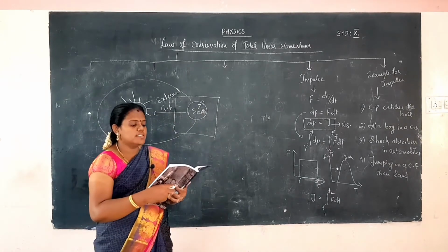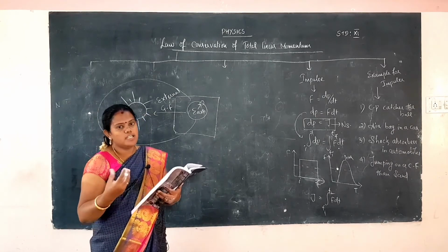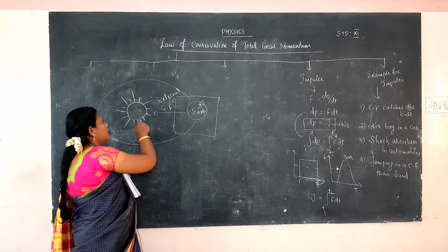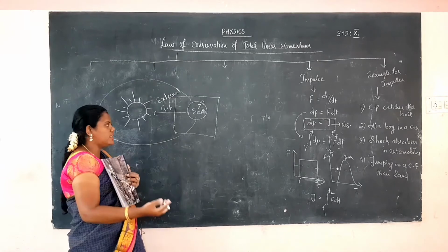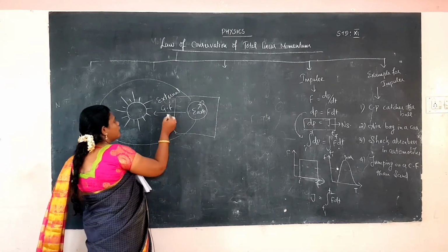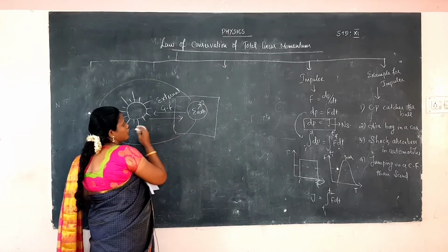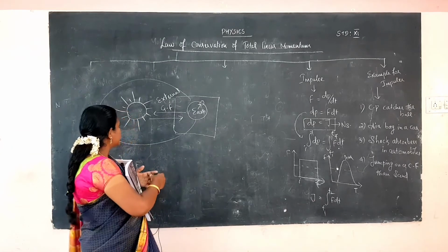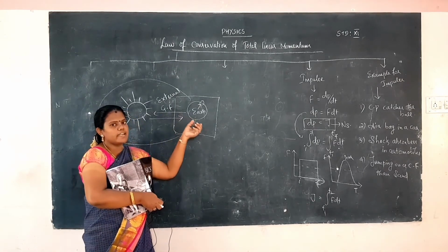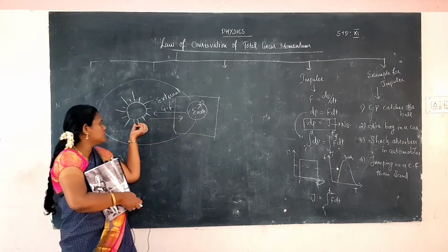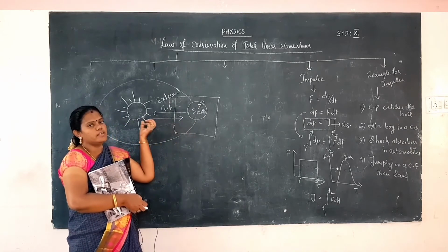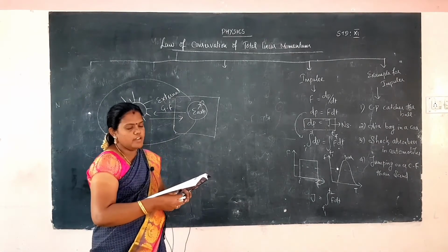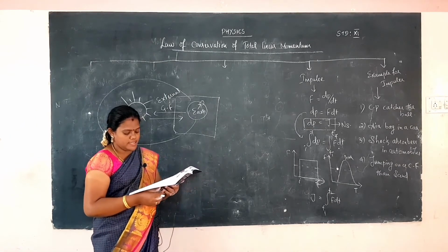And the second one, Earth and Sun as a system. You take both as the system. In the first, Earth only is the system, but in the second one, Earth and Sun as a system. What's the meaning? Earth will be giving a force on the Sun, and the Sun will be giving a force on the Earth. Because they are moving, there is some interaction lying between the Sun and Earth. The Sun exerts a force on the Earth, and Earth gives a force to the Sun. So all those are internal forces exerted by the Sun, and internal forces exerted by the Earth.